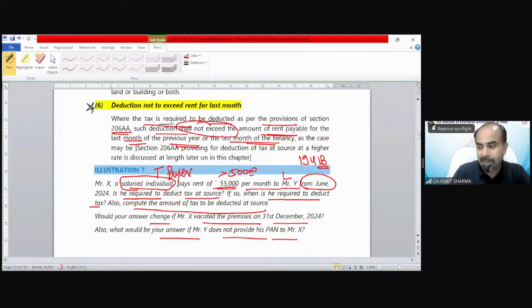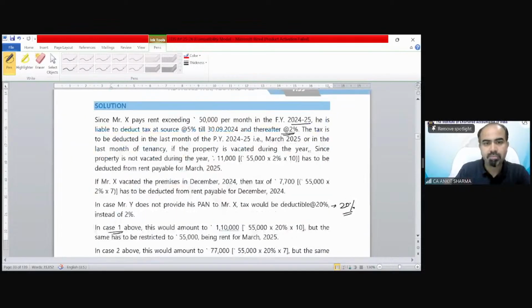Now you can see the implication. Since Mr. X paid rent of 50,000 per month till 30th September 24, and thereafter 2%. The tax is to be deducted in the last month of the previous year 24-25, that is March 25, or in the last month of tenancy, if the property is vacated during the year.